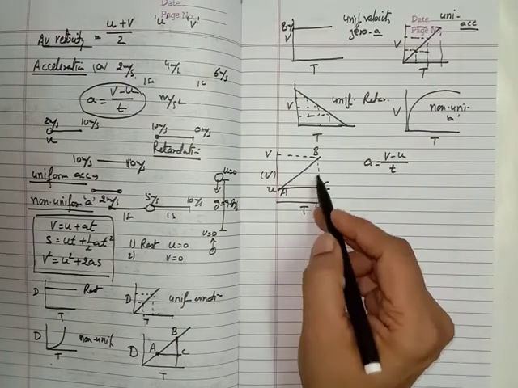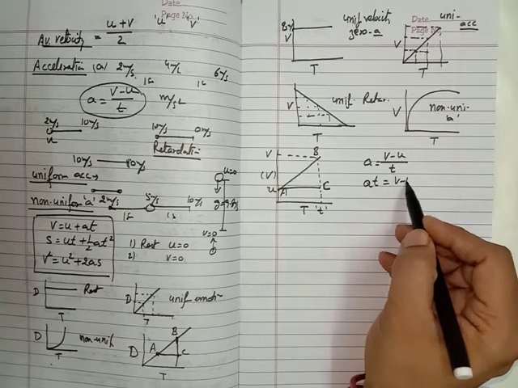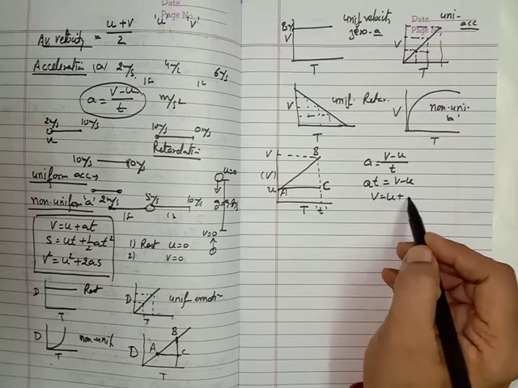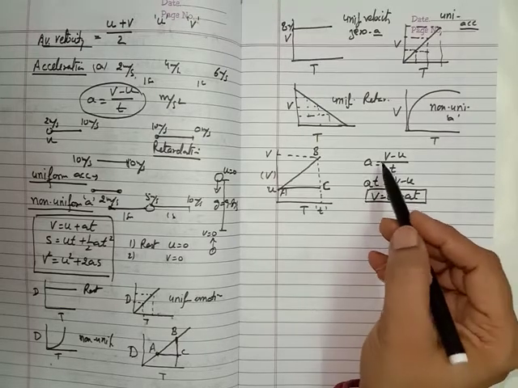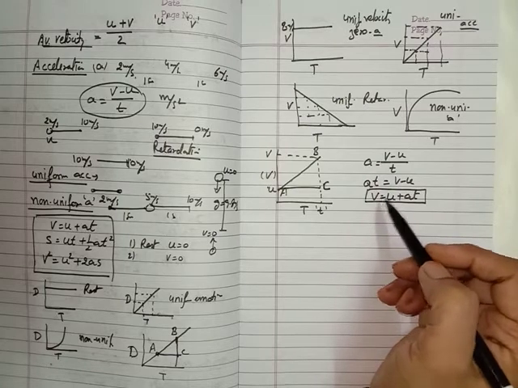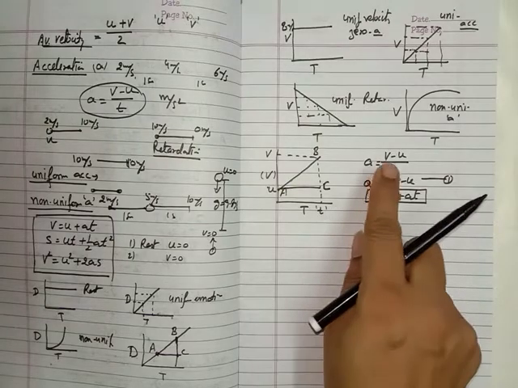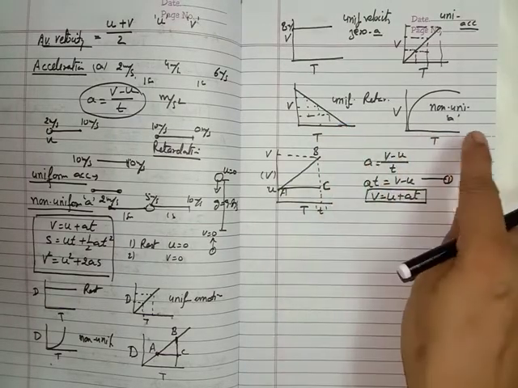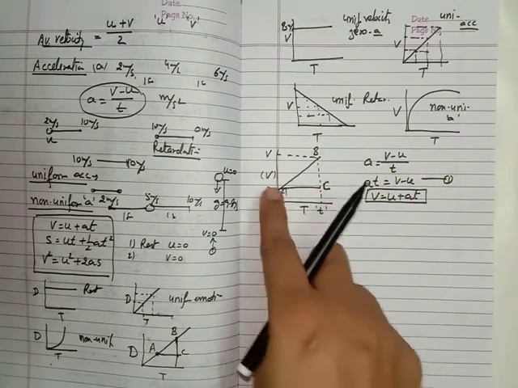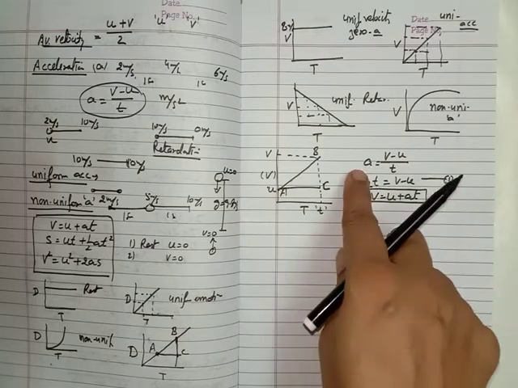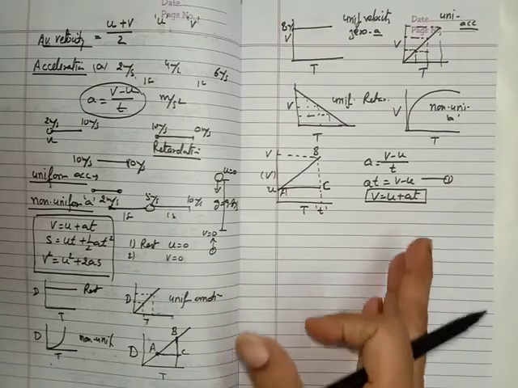So acceleration is equal to perpendicular upon base, v minus u upon t. By cross multiplication we find at is equal to v minus u, v is equal to u plus at. This is the first equation of motion. For the second and third derivation, you have to write this derivation first, as equation 1. One thing, you have to write all the terms which are used here: v is the final velocity, u is the initial velocity, t is the time taken by the body, a is the acceleration, and distance covered by the body is s. So you have to mention all the terms which are used in these equations.